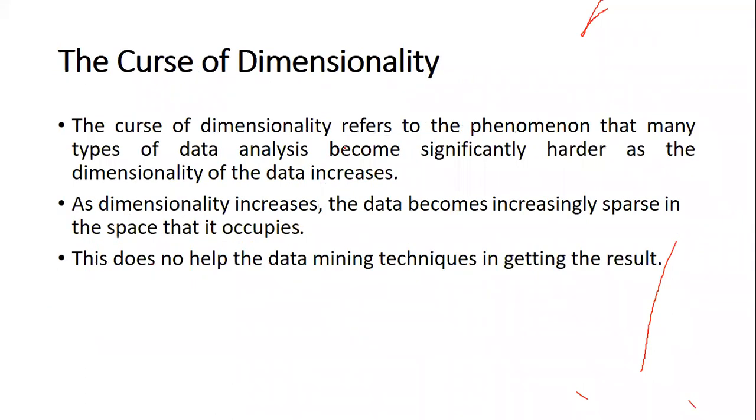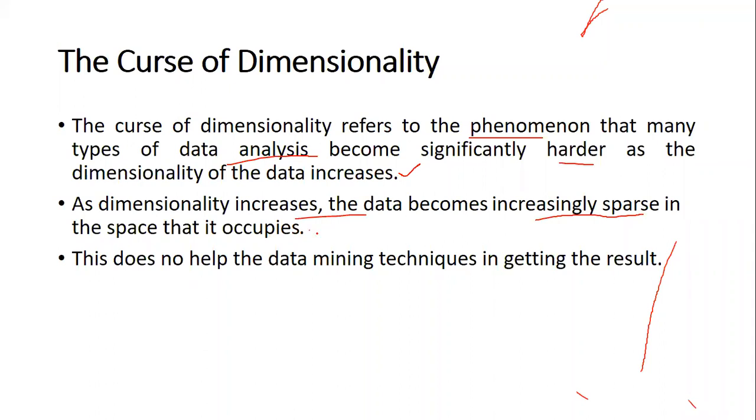The curse of dimensionality refers to the phenomenon that many types of data analysis become significantly harder as the dimensionality of the data increases. As the dimensionality increases, the actual result that is required is going to be very insignificant, because the data becomes increasingly sparse.